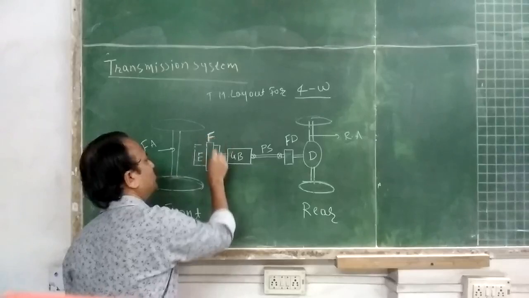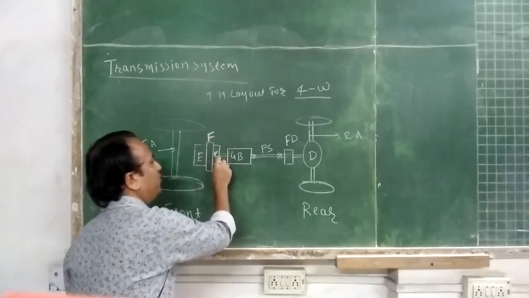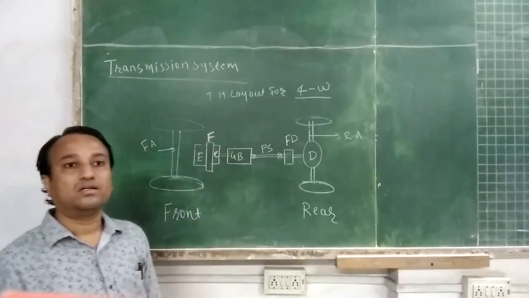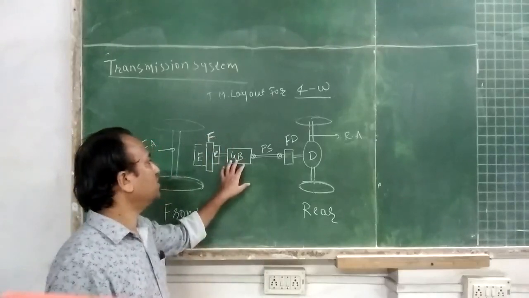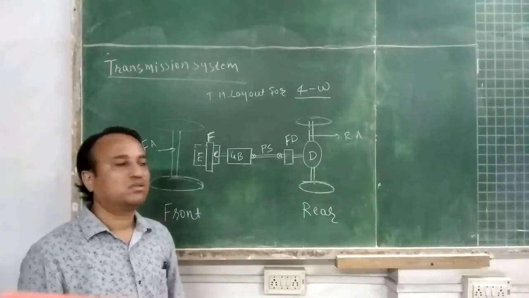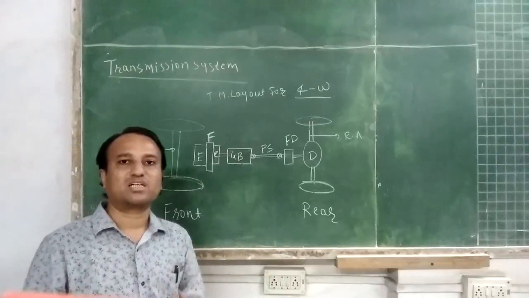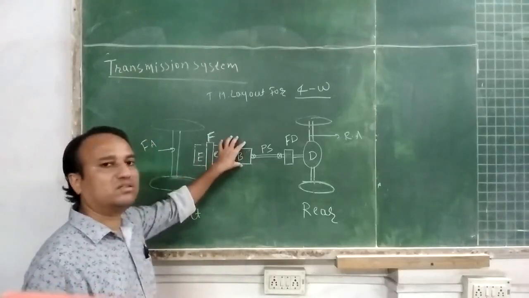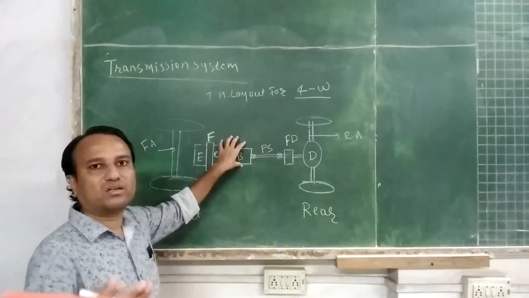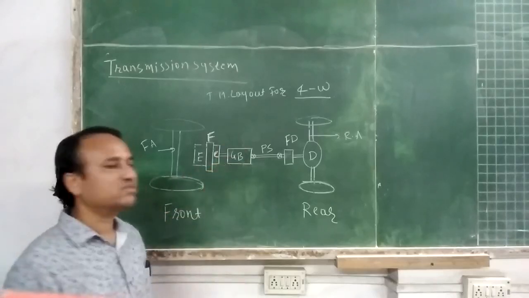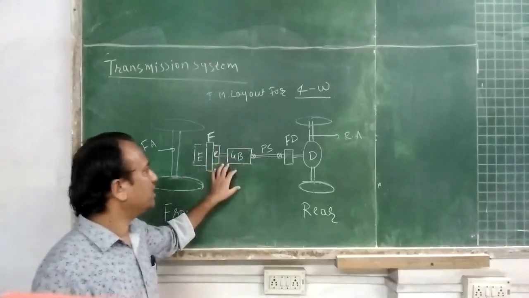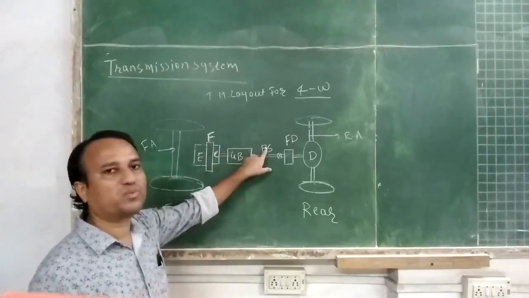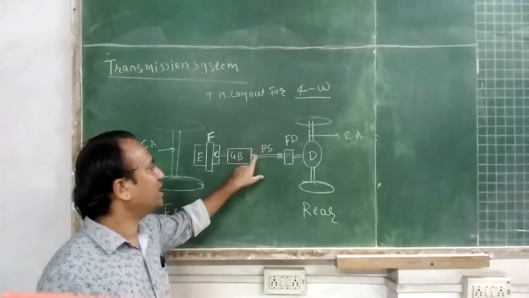Then the clutch will further transmit the power to the gearbox. The gearbox is also called the transmission unit. It has the same importance as the engine. The gearbox again transmits the power to the propeller shaft via universal joint.